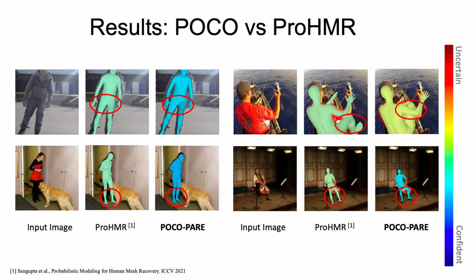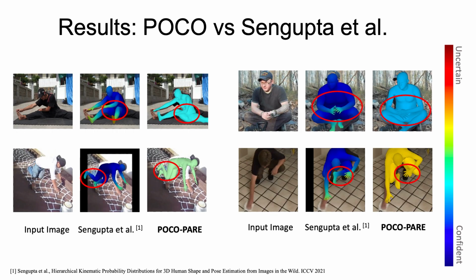We also compare POCO with recent probabilistic HPS methods, which model distributions over body parameters. First, we compare POCO with PRO-HMR. Note that the uncertainty measure for PRO-HMR does not vary irrespective of pose output. Next, we compare with Sengupta et al.'s method. They estimate per vertex uncertainty. In the first row, the torso region for Sengupta et al.'s method shows a high confidence even though the pose estimate is inaccurate.